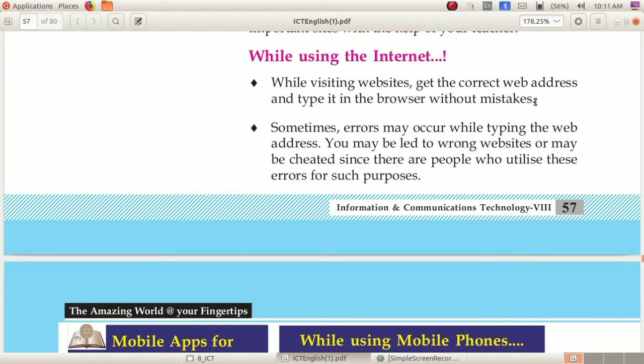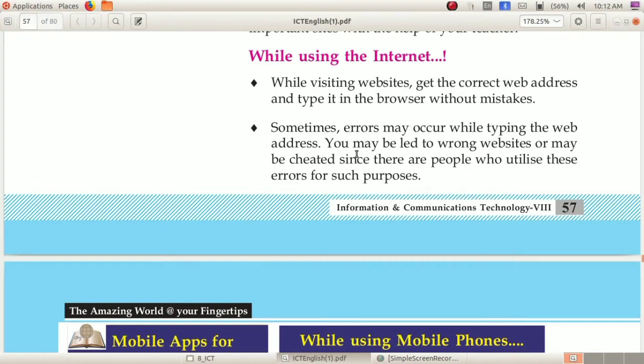Sometimes errors may occur while typing the web address. You may be led to wrong websites or may be cheated, since there are people who utilize these errors for such purposes. So, dear children, you have to get the correct web address of the website.